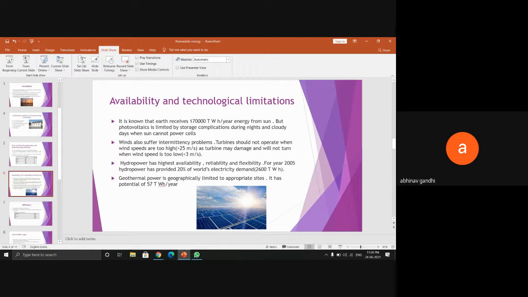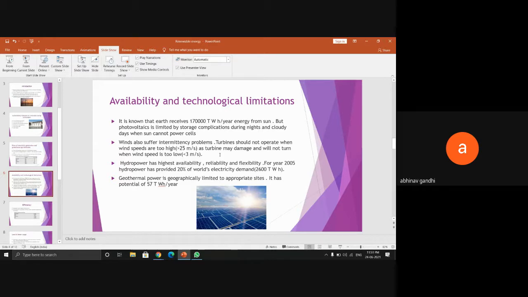Wind energy is also available abundantly on Earth, but it is optimum when turbines are not rotating too fast. When wind speeds are too high, greater than 25 meters per second, the turbine may be damaged. When it is too low, less than 3 meters per second, it will not turn the turbine of the windmill. These are the limitations of wind power.